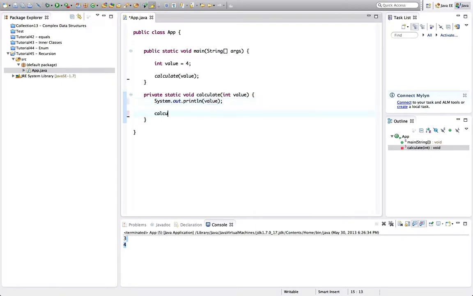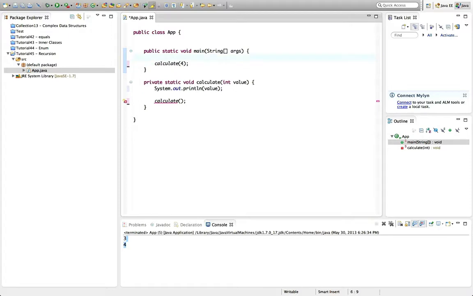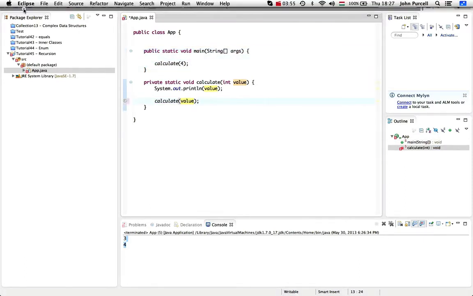I can now call calculate like that again. And there's no real need to have this in an int here. I can just put it literally there. I just did that to show that when we change it within the function, it's not changed within this method. So we can call calculate and let's pass value to it.